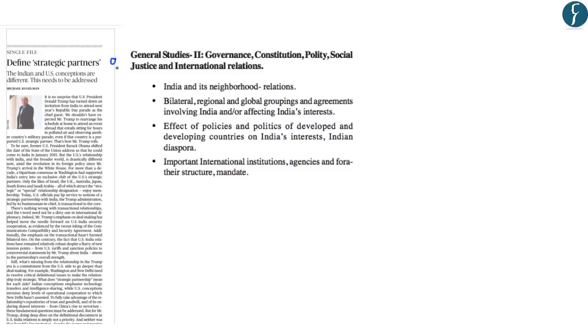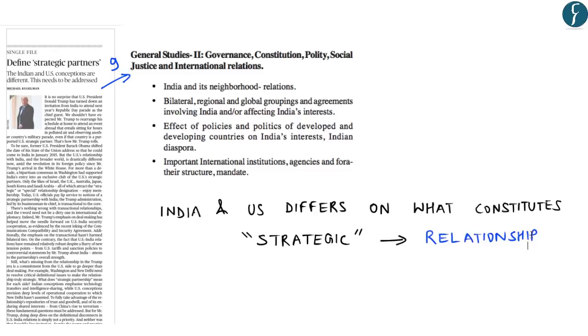The next article appears on page number 9. It reads, Define Strategic Partners. The Indian and US conceptions are different. This needs to be addressed. Now, this particular article focuses on the fact that India and US differ on what constitutes as being strategic in their relationship. And it is in this aspect that we shall try and understand this word strategic partnership between two nations. Now, this topic forms a part of GS paper 2 under international relations.